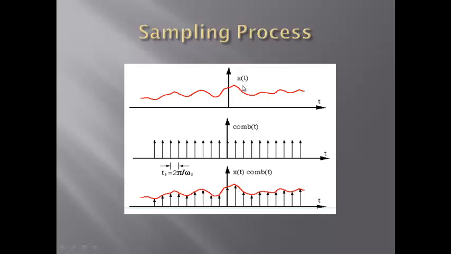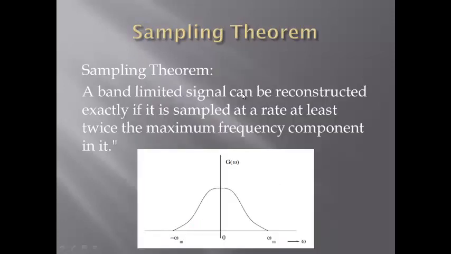Okay, so if you are having a maximum frequency in this composite signal, with different frequency components, the sampling frequency, the frequency of the sampling pulses, must be at least twice that of the maximum frequency here. Otherwise you will not be able to reconstruct it. Otherwise you will have what is called aliasing. You will have an error which is called aliasing. Okay, so this is the statement for the sampling theorem.